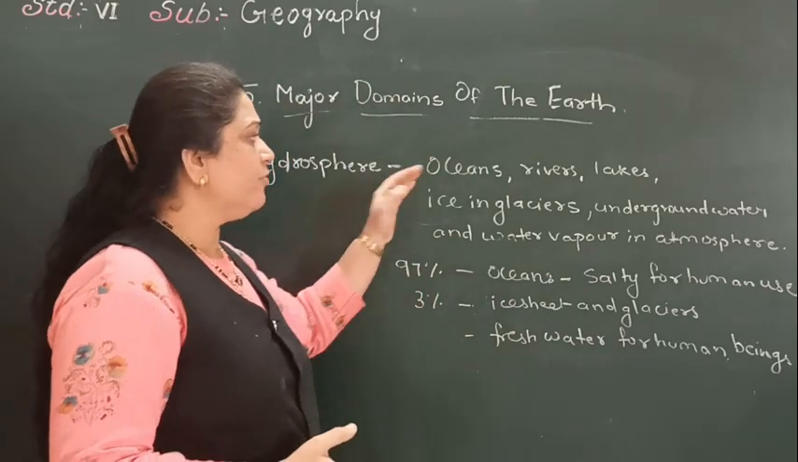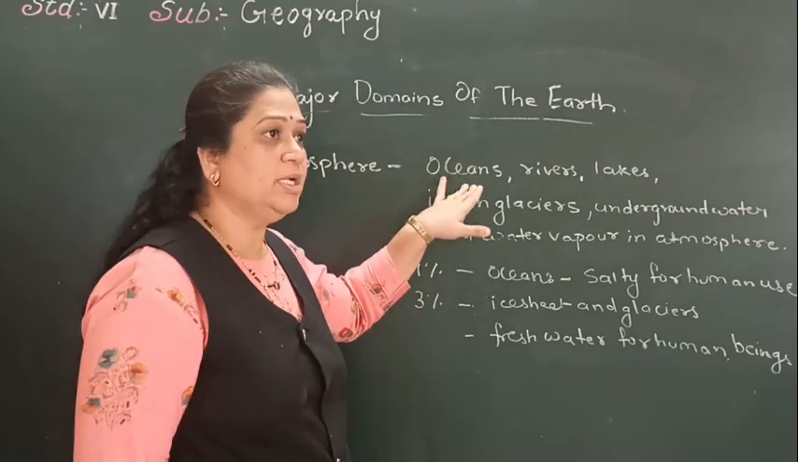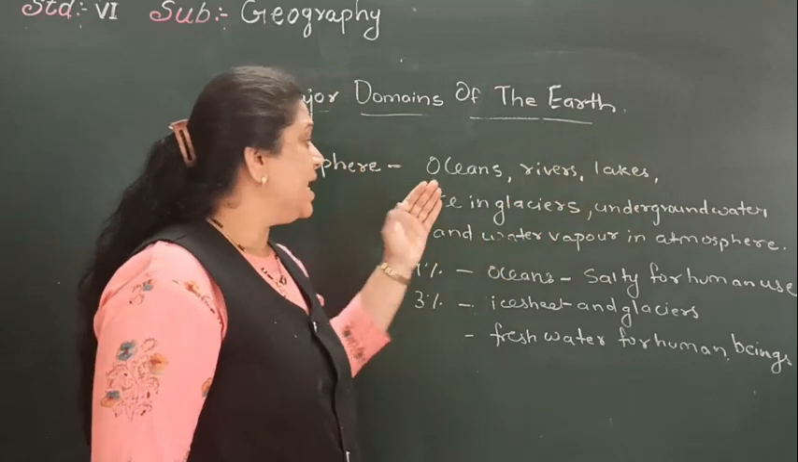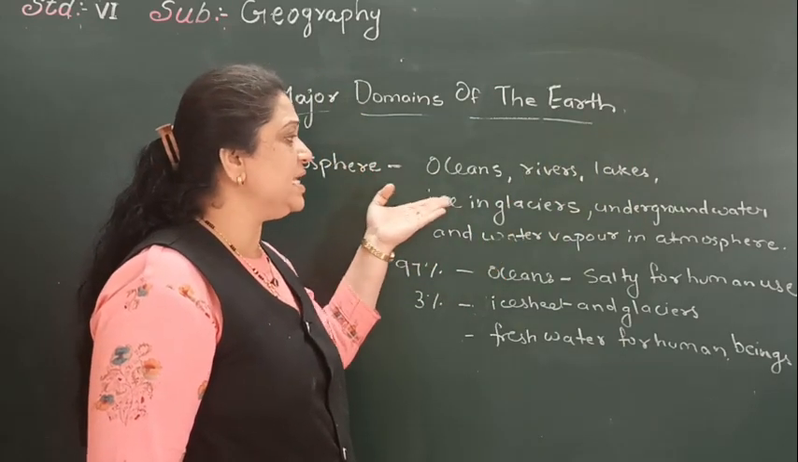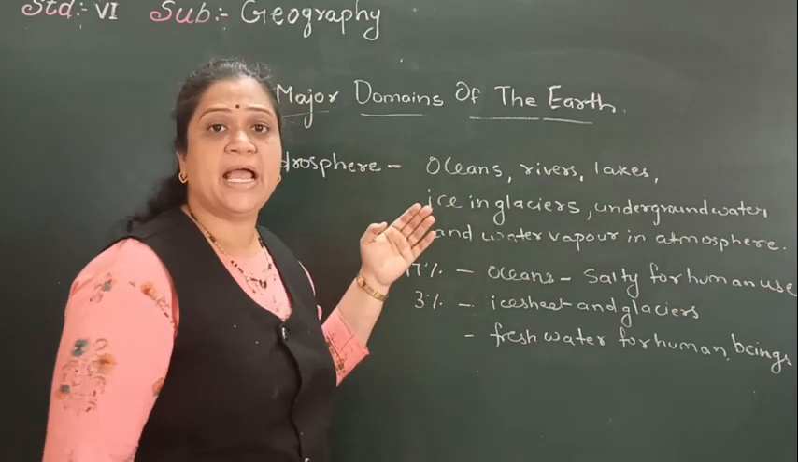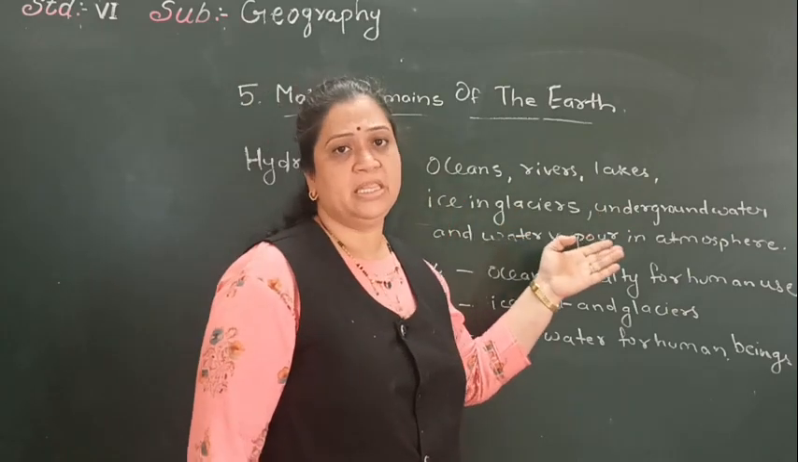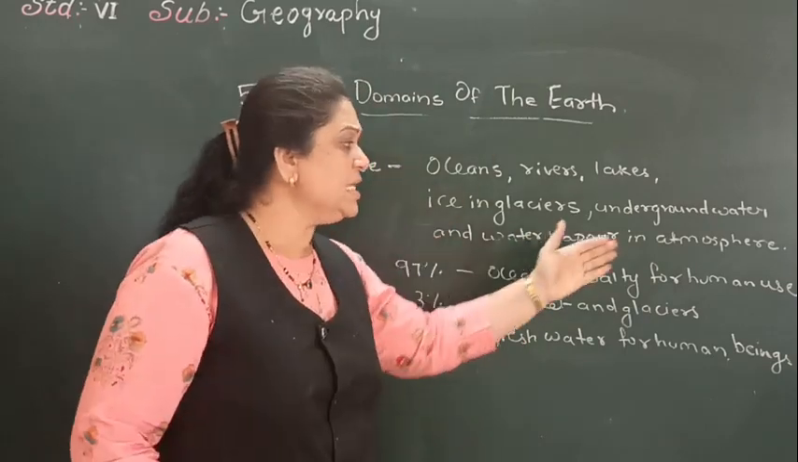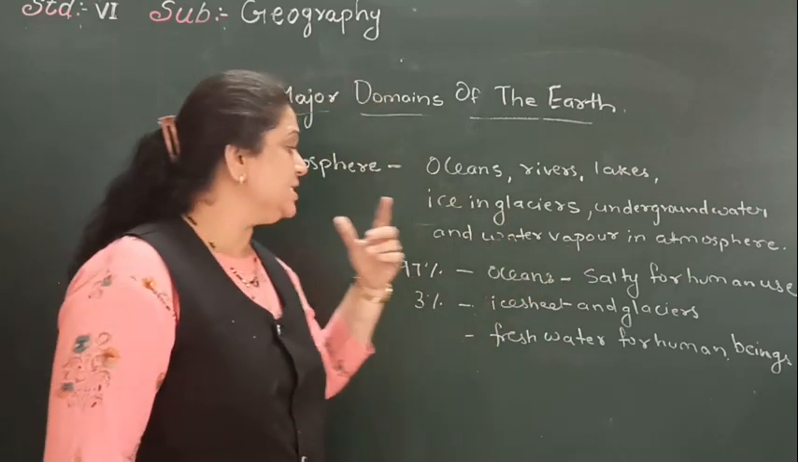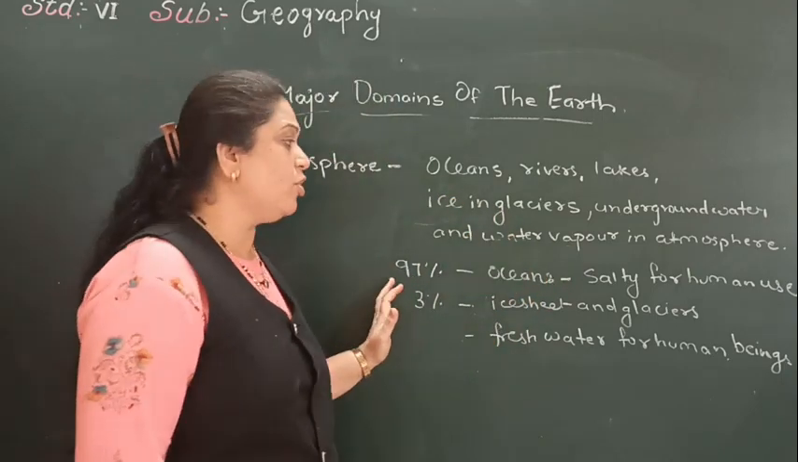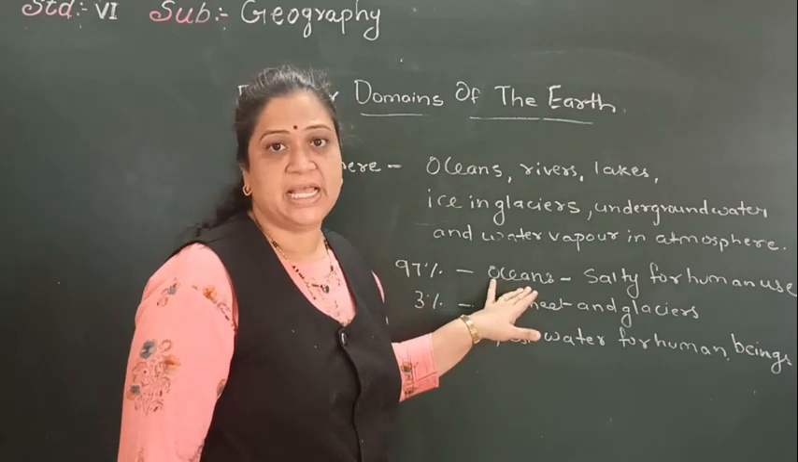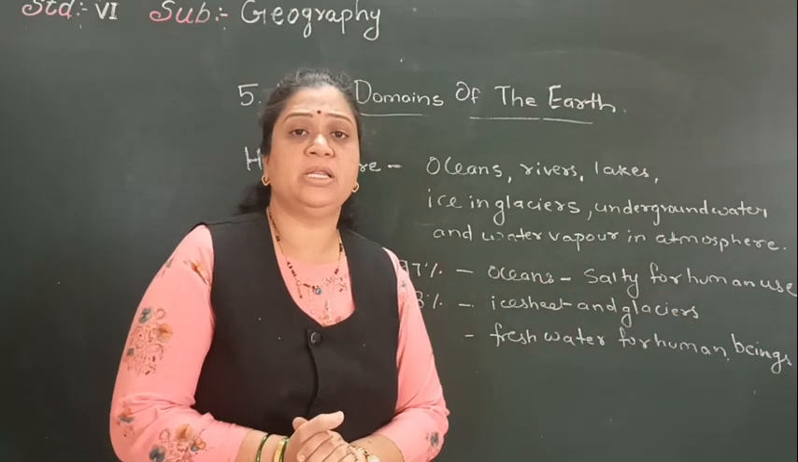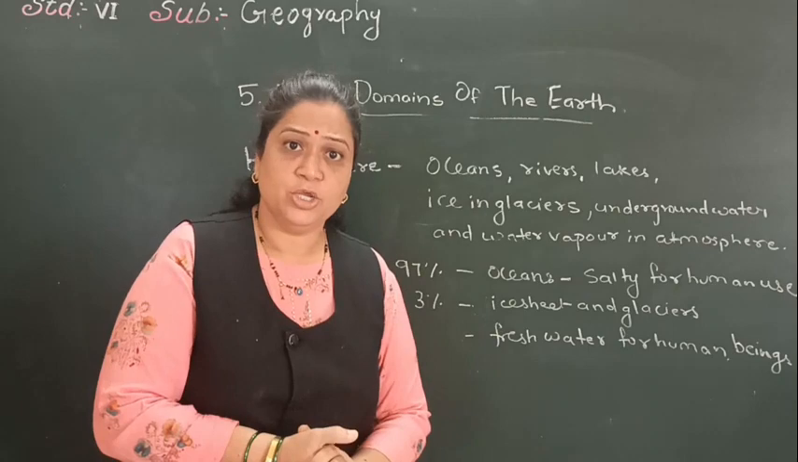Means the water is in the form of oceans, water in the rivers, water in the lakes, then water in the form of ice in glaciers, then underground waters, and also the water vapor in the atmosphere. Means hydrosphere consists of water in all these forms. Now children, out of these, 97% of the water is in the oceans, and the ocean water is salty. The salty water is not suitable for human use.